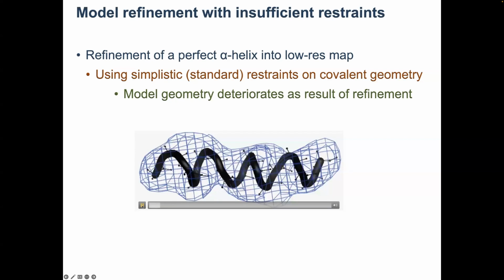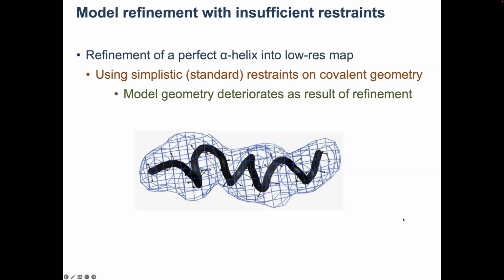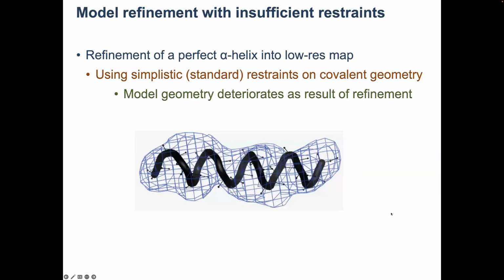The atoms are going to move around, but as you can see, the alpha helix geometry isn't preserved during this process because we haven't told refinement that this is an alpha helix. All refinement knows about is the standard restraints, bonds, angles, planes, and so on, and the map, right? So that's an illustration of why refinement using standard restraints is problematic at low resolution.